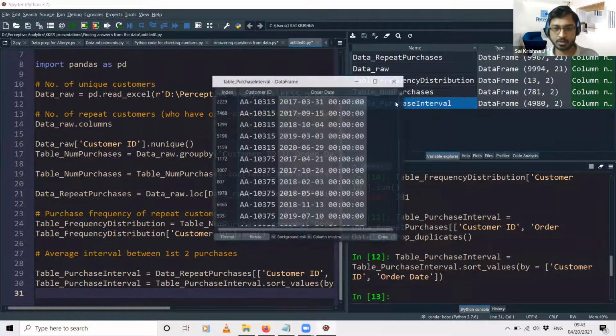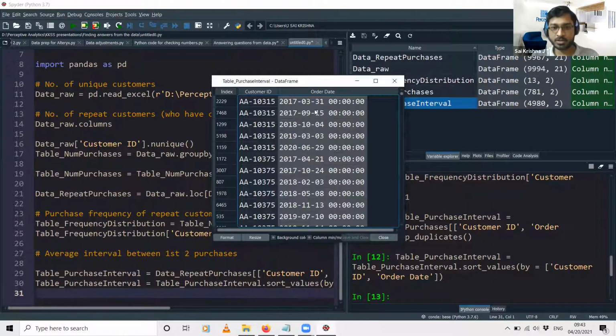Now see what it looks like. Now we are sorted based on the customer ID, and then you can see the dates here: 31st March 2017, 15th September 2017, 4th October 2018, and so on. So we have sorted based on the customer ID and then the dates in the ascending order. Now you can see that this customer has so many purchases, but we need to find the average interval between the first two purchases only. So the subsequent purchases after the second purchase can be removed.